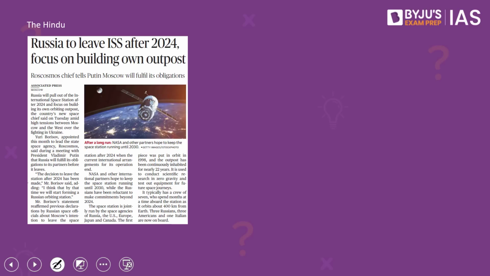What is the context? This article from today's The Hindu takes note of Russia's decision to leave the International Space Station project after 2024. It is said that owing to the tensions between Moscow and the West over the fighting in Ukraine, Russia plans to build its own outpost in space. Please note, the International Space Station is a joint project run by the space agencies of Russia, the US, Europe, Japan and Canada. Note, the first piece was put in orbit in the year 1998 and it has been continuously inhabited for nearly 22 years.